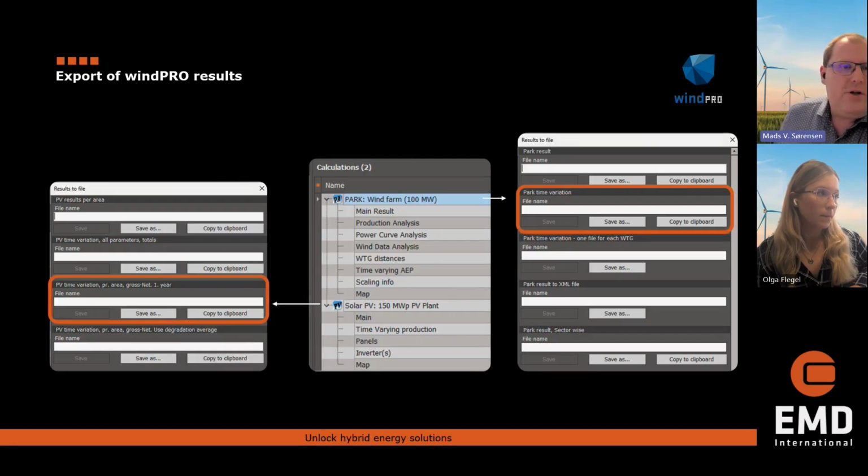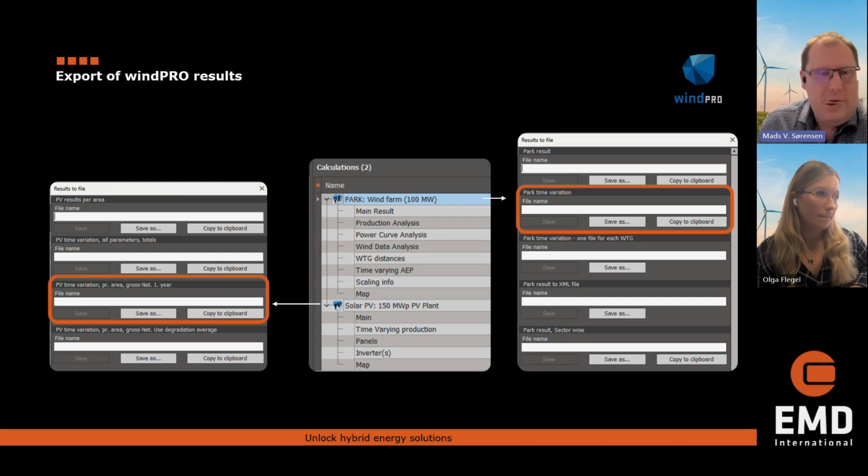In that result to file, you can either save as a text or CSV file, or you can copy to clipboard and then take the data through an Excel sheet and then further on into Energy Pro. So those are the options for exporting data.